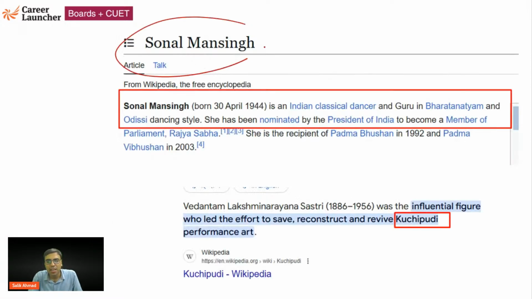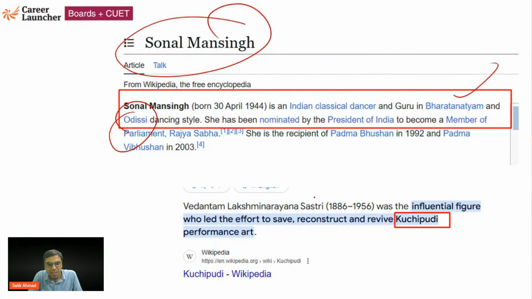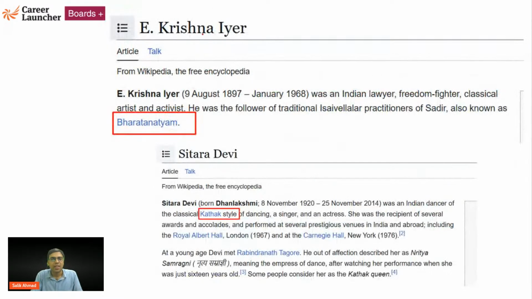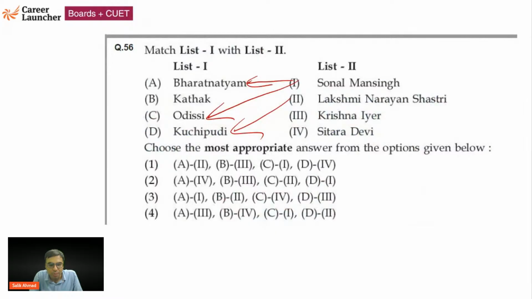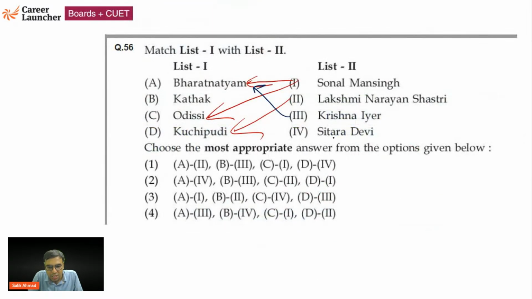देखो सोनल मानसिंह is associated with Bharatanatyam and Odissi both. अगर इनका देखोगे तो ये भी हो जाएगा, ये भी हो जाएगा. But we have to see actually which one is matching completely. Lakshmi Narayan Shastri, Kuchipudi. So Lakshmi Narayan Shastri is Kuchipudi, ठीक है? Okay. Then we are having E. Krishna Iyer, Bharatanatyam. देखो दो जगह Bharatanatyam गया ना. Krishna Iyer is with Bharatanatyam. Okay. And then we are having Sitara Devi, Kathak. So Sitara Devi is with Kathak, ठीक है?